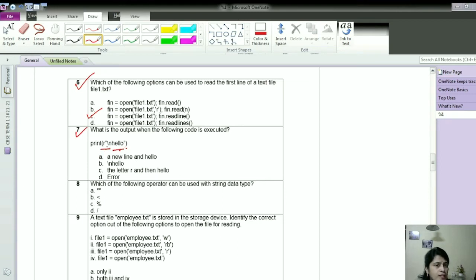So of course \n will not work as an escape sequence character over here. Whatever characters are enclosed in these double quotes will be printed as they are, because the entire string is treated as a raw string. So here option B is correct. It will also print \n along with hello.